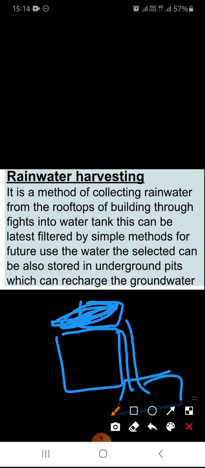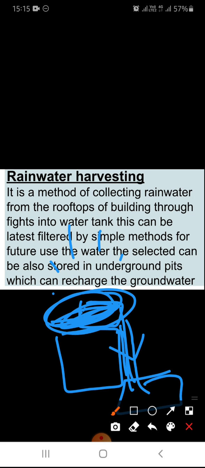We can use this water for our day-to-day purposes, like gardening, washing clothes, washing floors, and many more activities. So rainwater is collected in big tanks for later use.